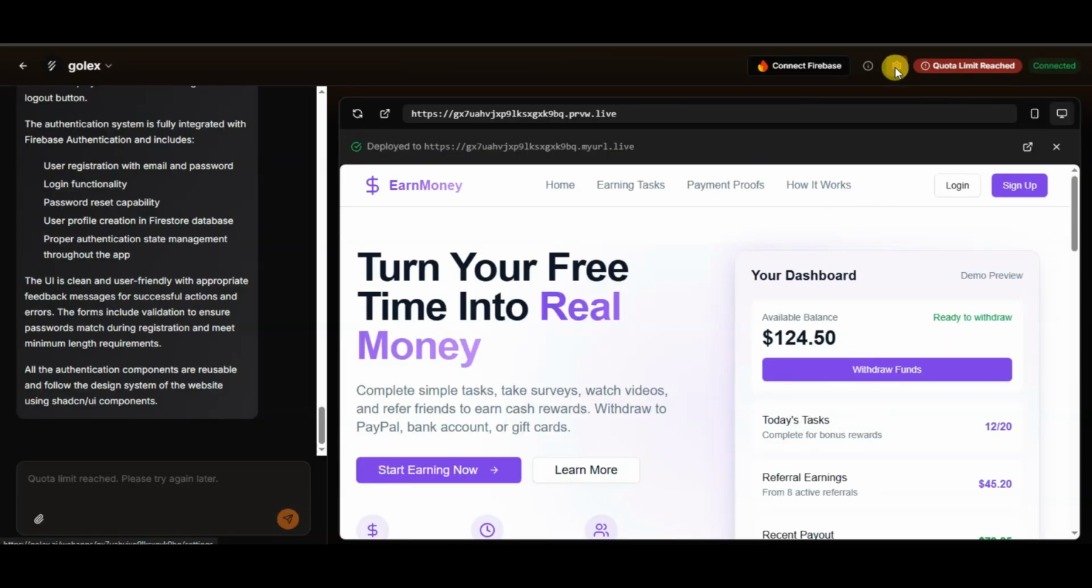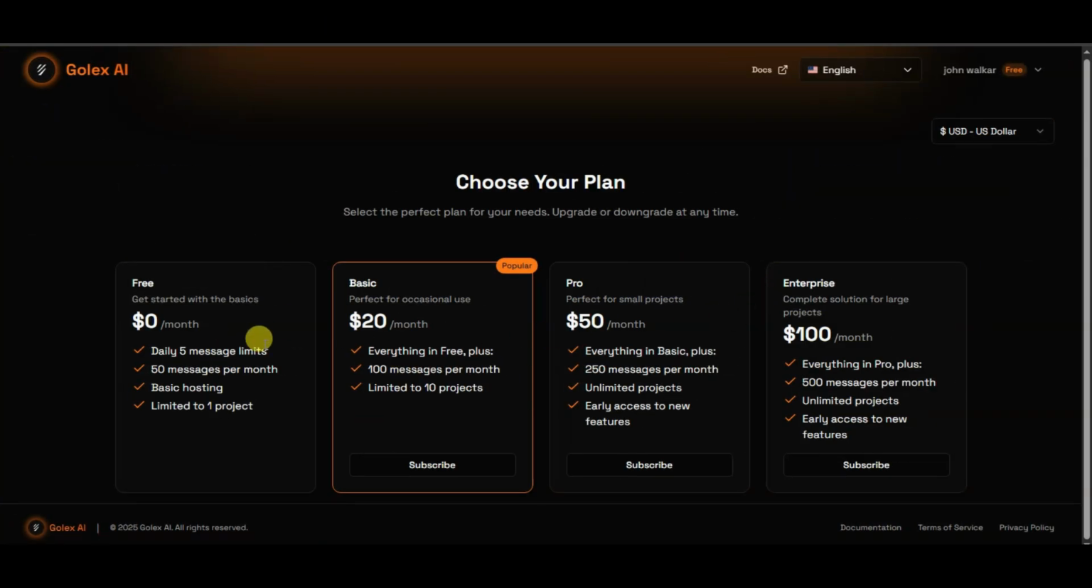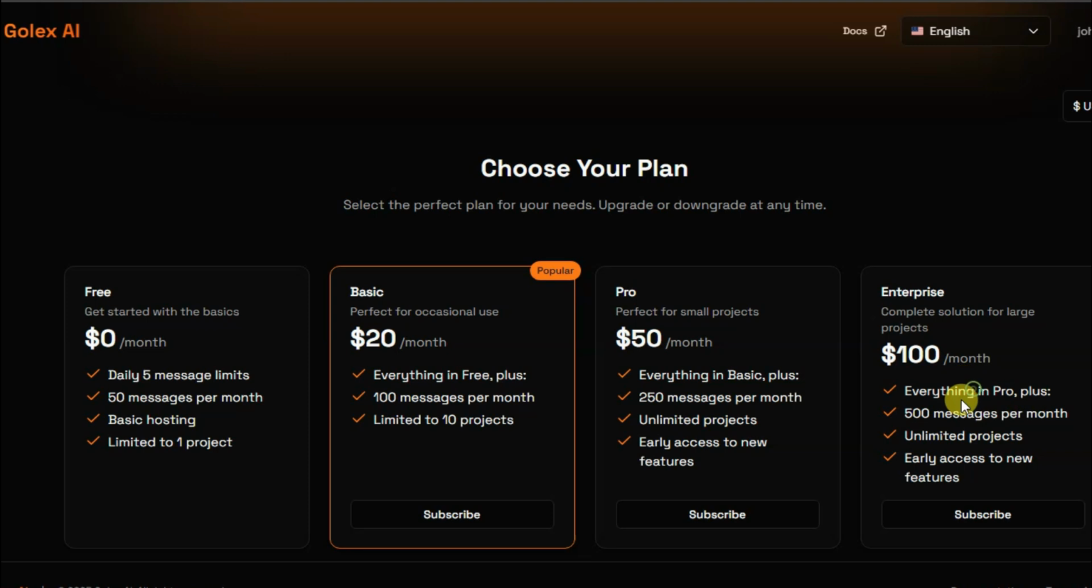Let me show you its subscription plans. Here you can see 4 types of subscription plan: free, basic, pro and enterprise. If you select this subscription plan, then you will get all of these benefits. If you select this subscription plan, then you will get all of these features. You can get everything in Pro, 500 messages per month, unlimited projects, early access to new features.